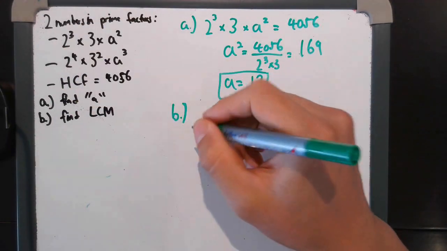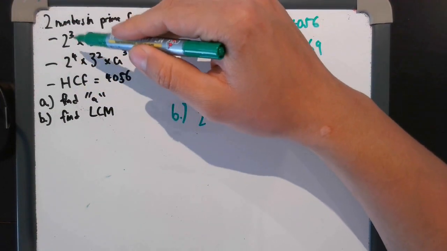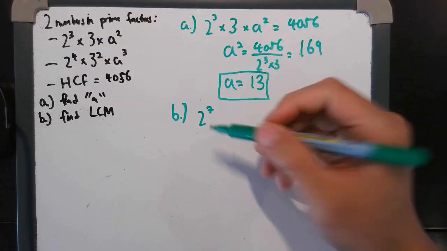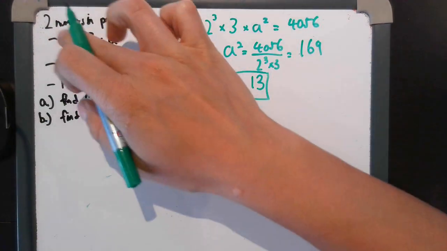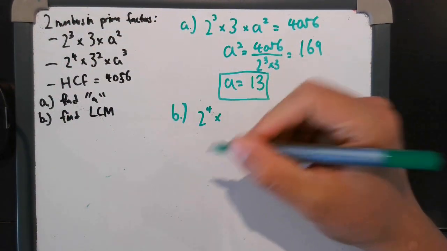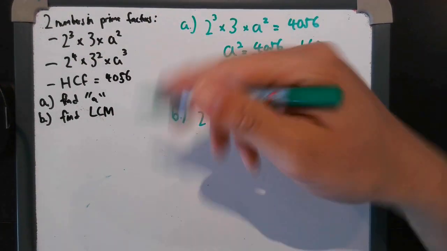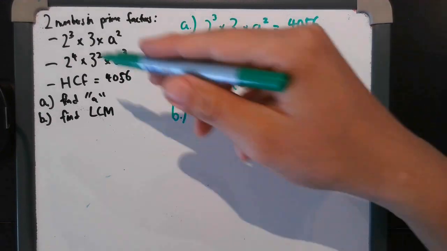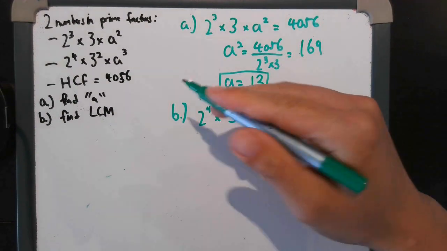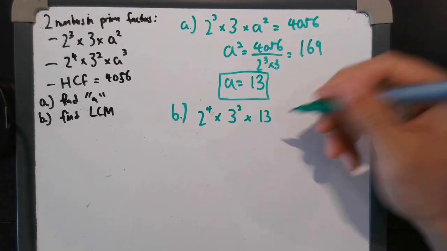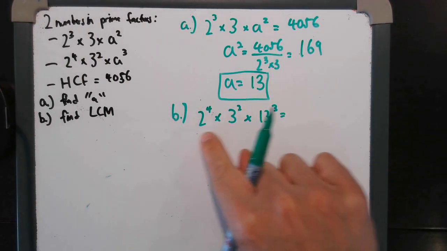So let's look at twos, for example. The rookie mistake would be 2 to the 7, because you combine the 3 and 4 together. But no, you just pick the largest one across both, because 2 to the 3 is part of 2 to the 4. Again, you repeat. Across the threes, which one is the biggest? Firstly, they both have a 3, so we're going to have a 3 here, and then the biggest is 3 squared. Likewise, A is now 13, and the bigger one is 13 cubed. This is a calculator paper, so that's all you need to find B.